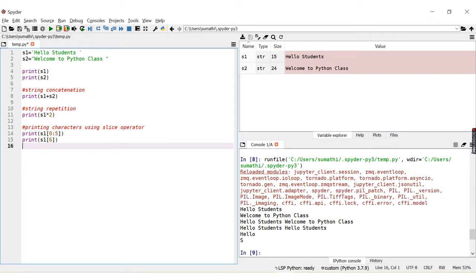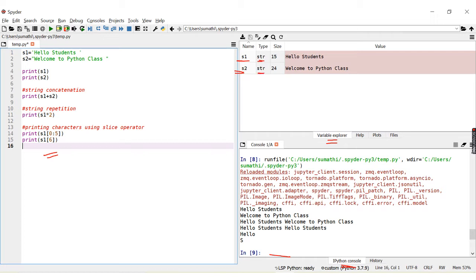And this is my string program in Spyder software, Spyder IDE. My program is here in this window, and my output is displayed in the Python console window. So this is the Python console and this is the variable explorer, right? In this program I have created two variables s1 and s2 and both are of type string.